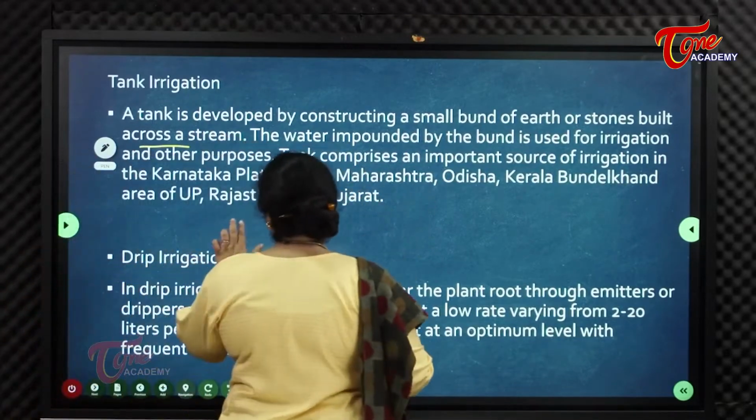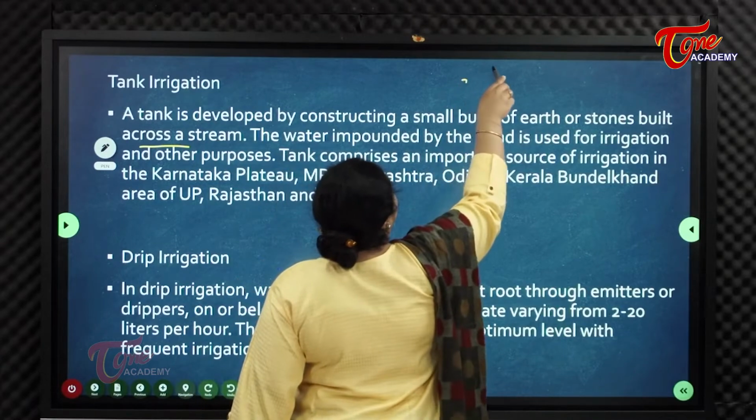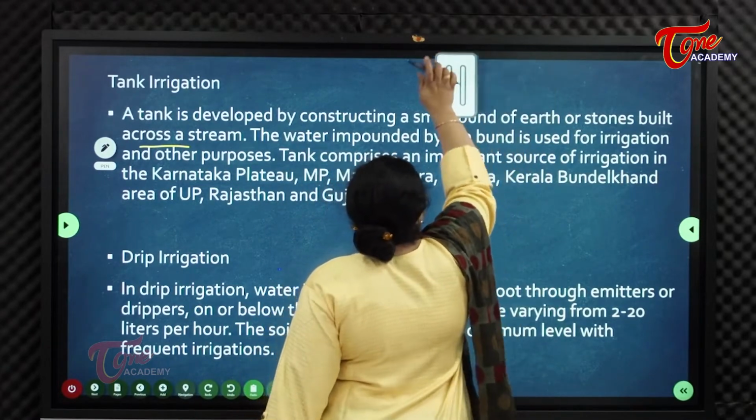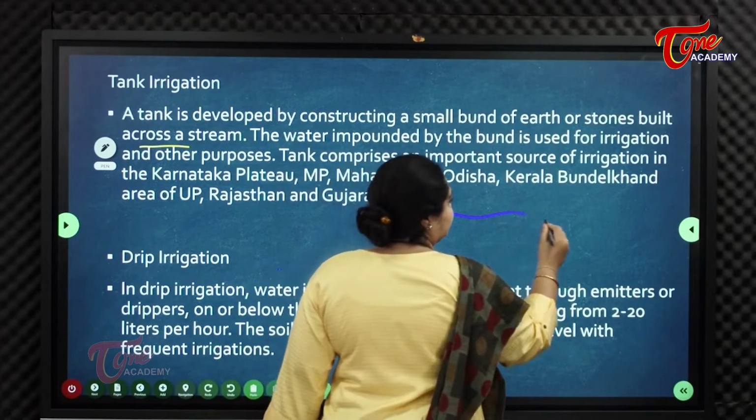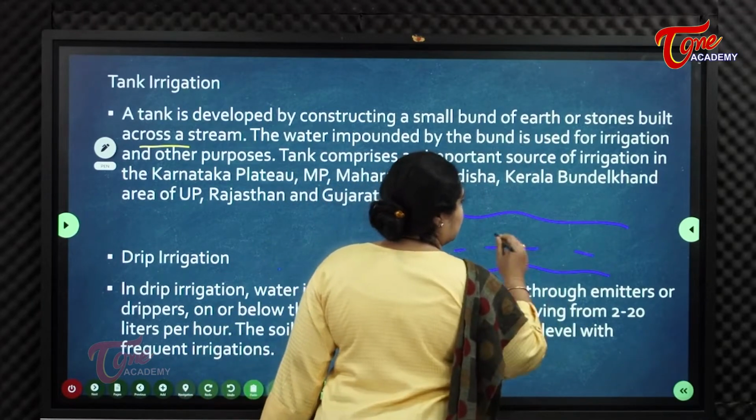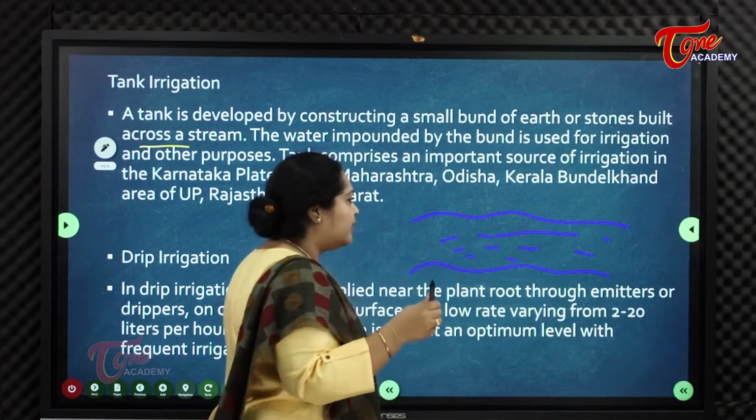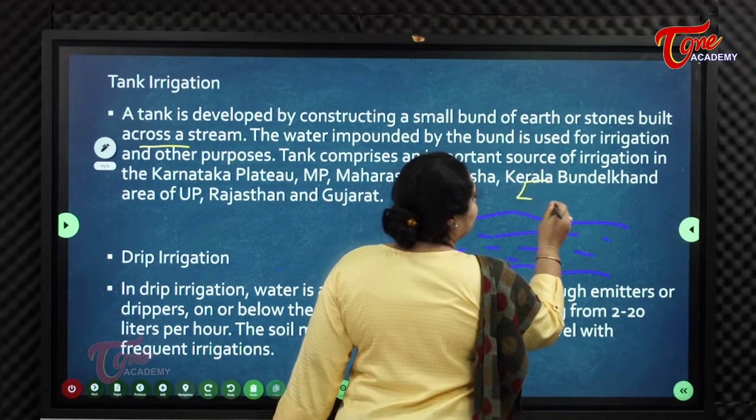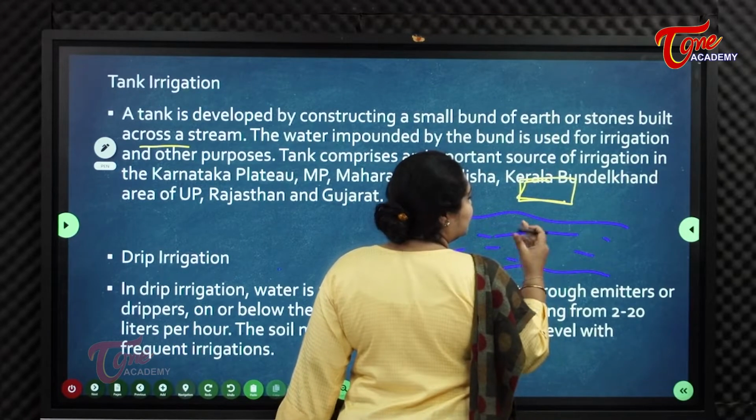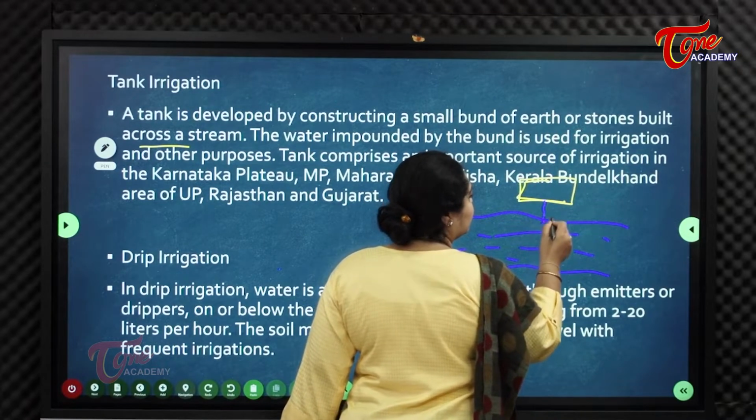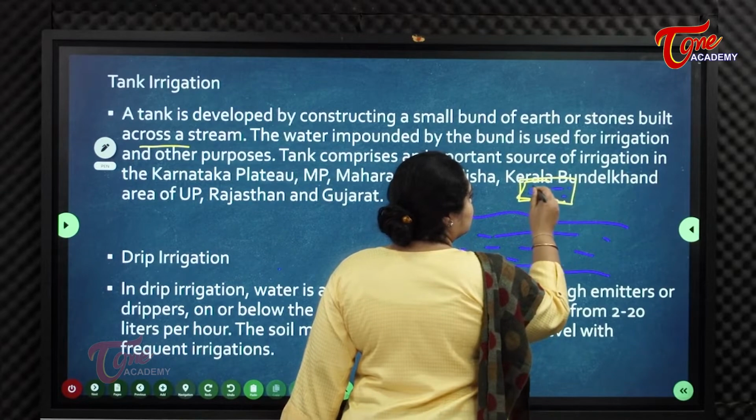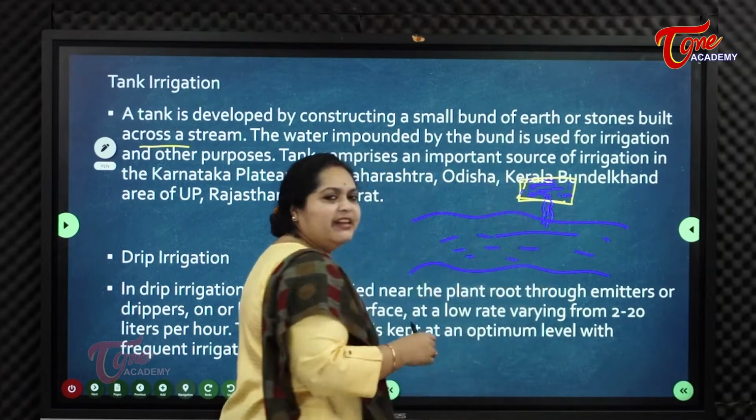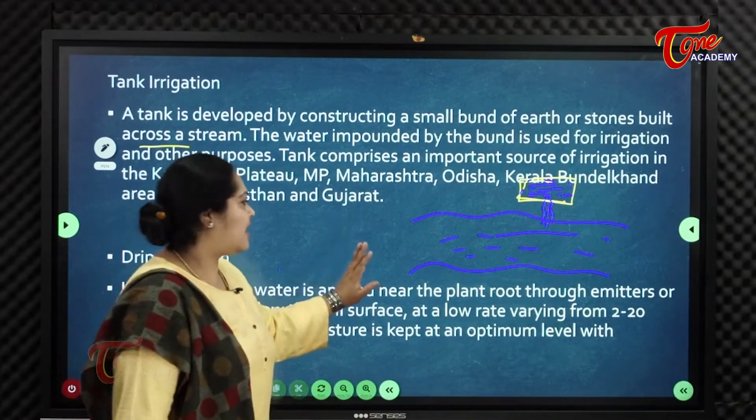Imagine this is a stream. So what they do is they construct a small tank here and they channelize the water from this stream and store water in that tank. So this is tank irrigation.